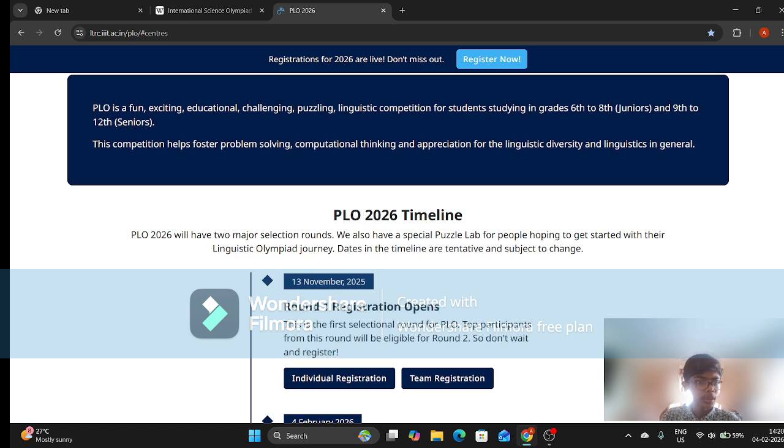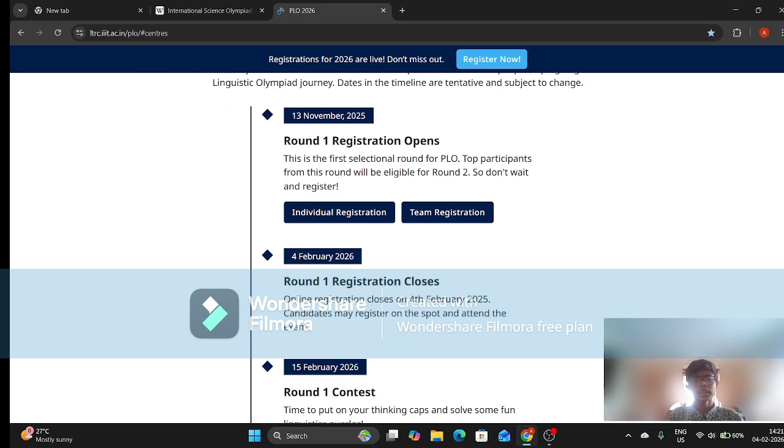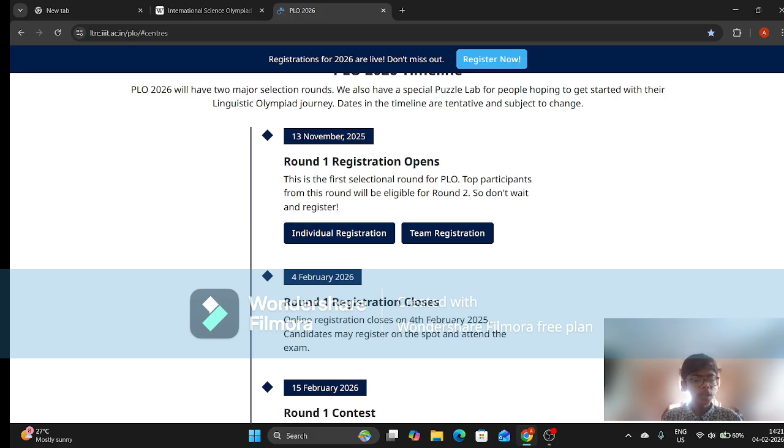So as you can see, PLO is fun, exciting, educational, challenging. I'm not going to read the entire thing. It's for grade 6 to 12, where 6 to 8 are categorized as juniors and 9th to 12th grade are seniors. You don't need any prior knowledge, it's just puzzles. You will be given a random language which there's a 99.99% chance that you won't know, and you'll have to translate it using the given clues. There will be an English translation given in most problems, and you'll have to figure out the meaning of that language. You have to decode it.